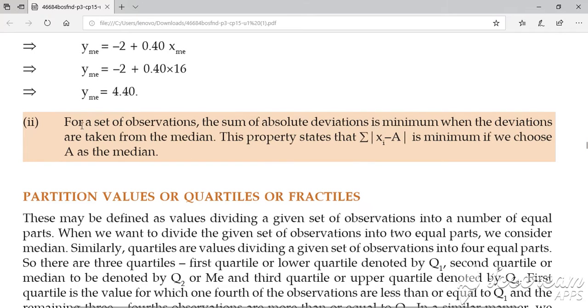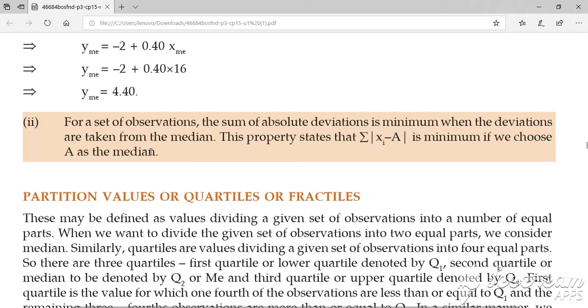Here is the second property. What they have given us: for a set of observations, the sum of absolute deviations is minimum when the deviations are taken from the median. That is, this property states that summation of mod xi minus a is minimum if we choose a as the median.